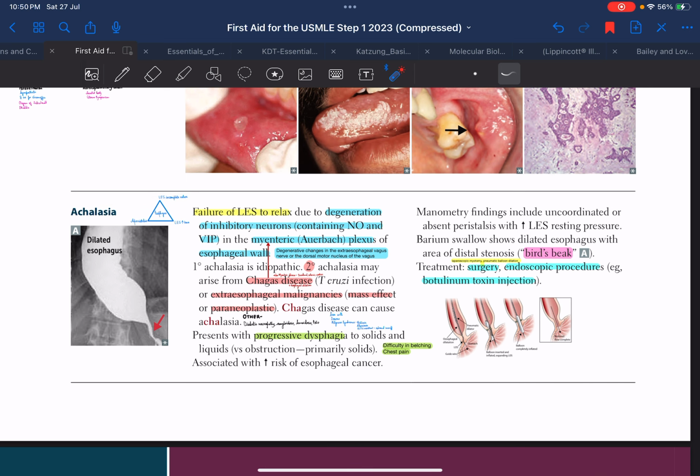Revising it once very quickly. Achalasia is nothing but incomplete relaxation of the LES, increase in LES tone, and aperistalsis, which we can detect by manometry and barium swallow. There is destruction of the myenteric or Auerbach plexus of the esophageal wall. It can be due to primary or secondary causes. Primary is idiopathic, secondary can happen because of Chagas disease, malignancy, diabetic neuropathy, or amyloidosis, sarcoidosis, or polio.